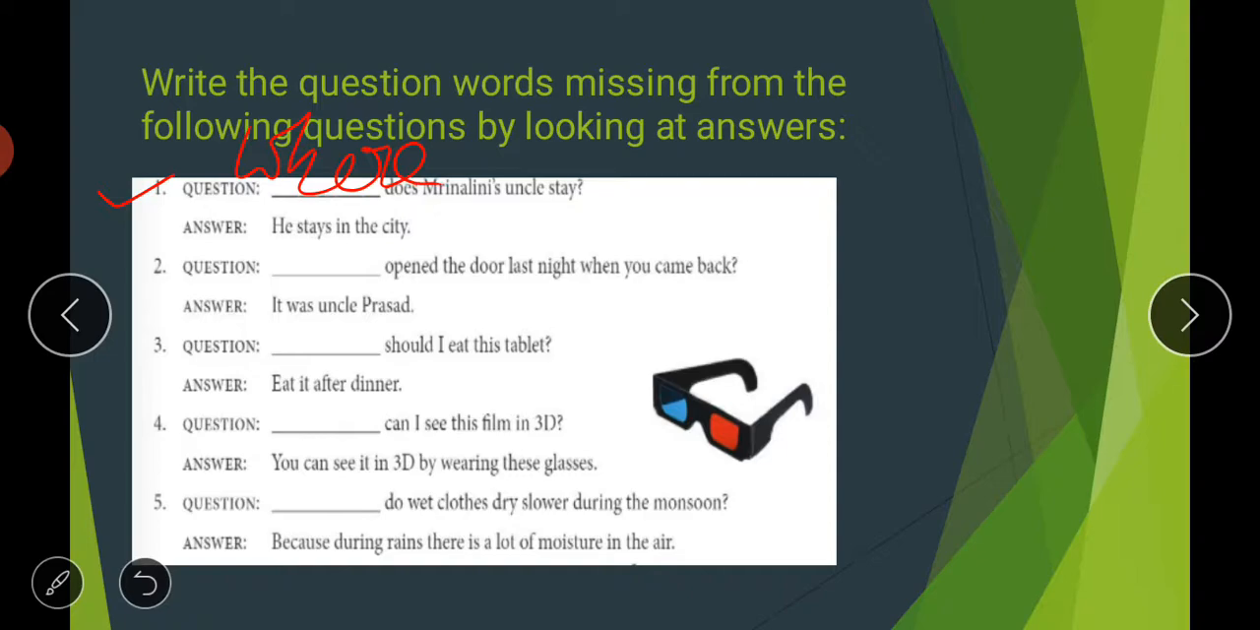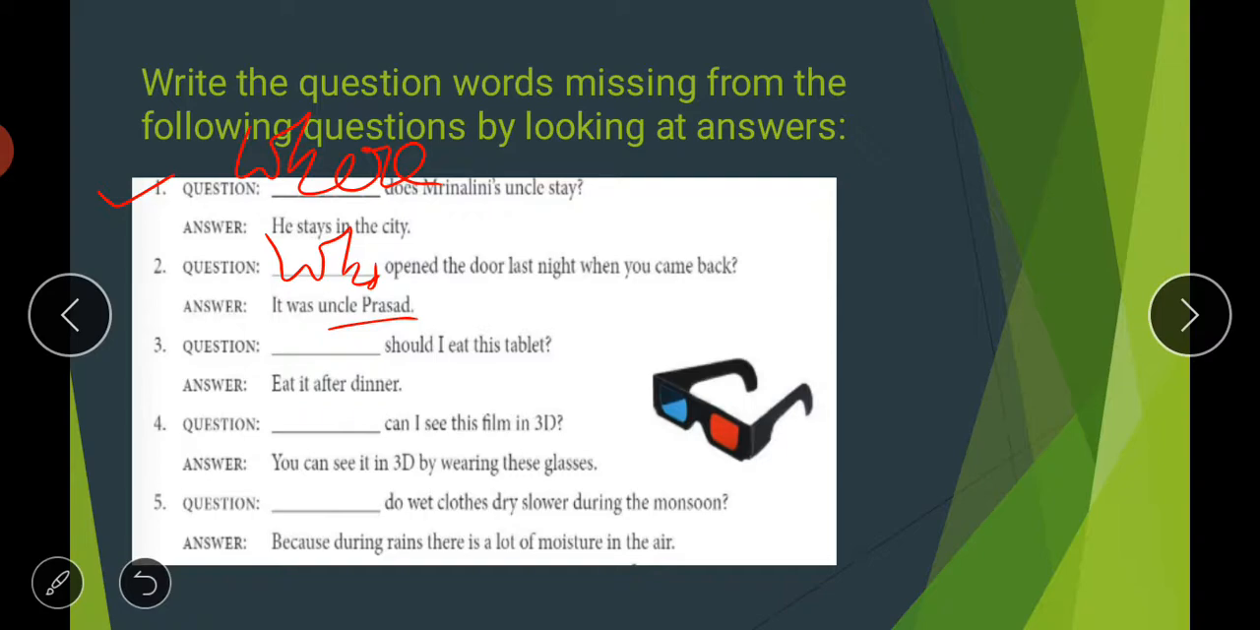Then the second is: dash opened the door last night when you came back. It was Uncle Prasad. The question being asked is who opened the door when you came back home. It was Uncle Prasad, so we are talking about a person. That is why the right answer here is the word who. Who opened the door last night when you came back? So who opened the door is the right answer.